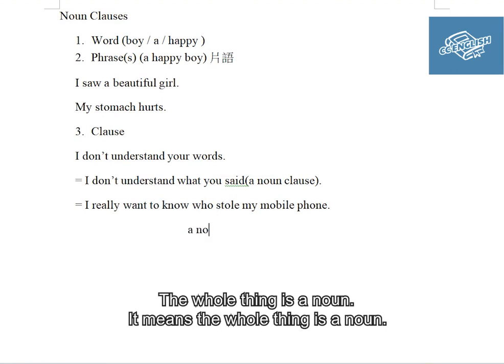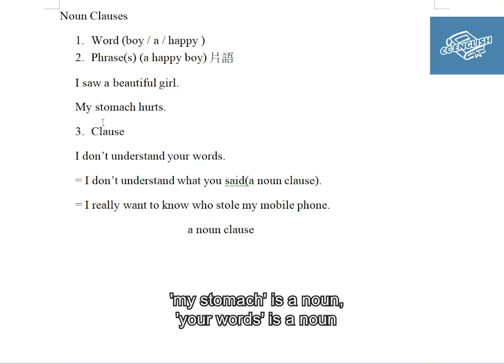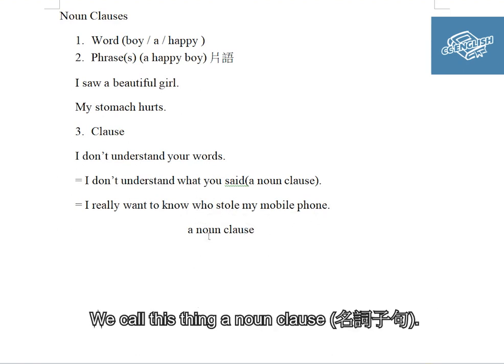The whole thing is a noun. In the past, when we learned English, we usually said a girl is a noun, my stomach is a noun, your words is a noun. But today, we can say the whole thing, who stole my mobile phone, is a noun, and we call this a noun clause. 名詞子句.